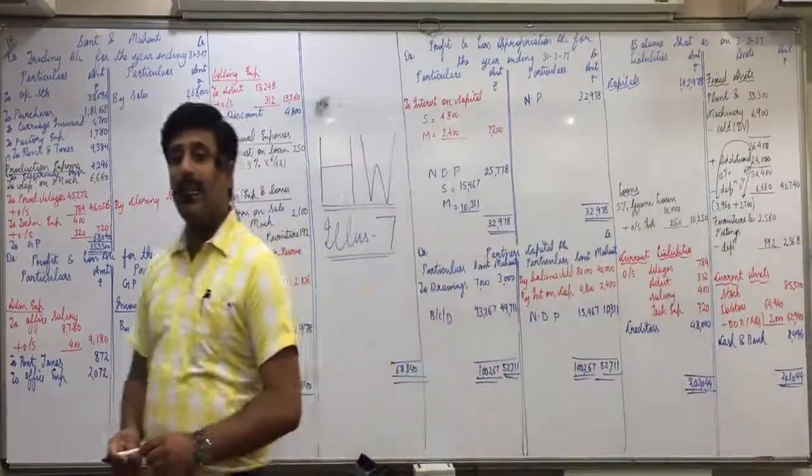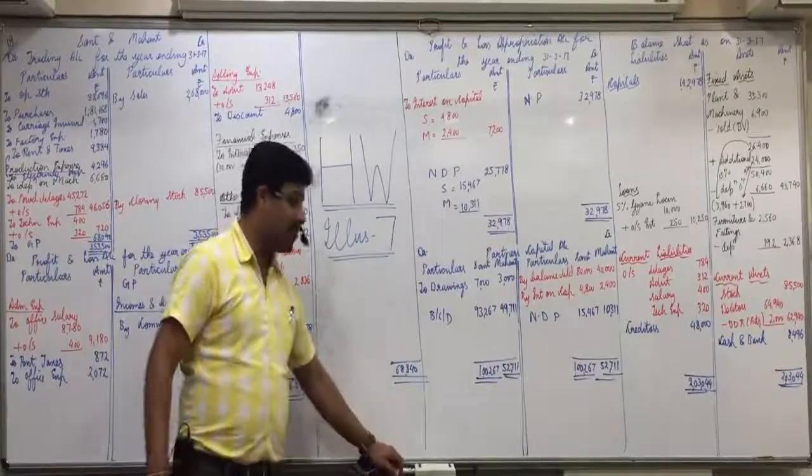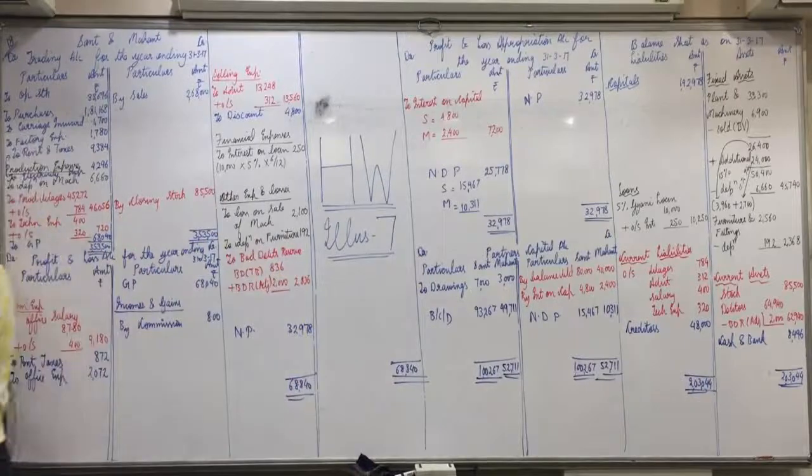So all of you are clear with this? Some important points of illustration 7 I will be discussing. Those who are doing it still, complete it fast now.